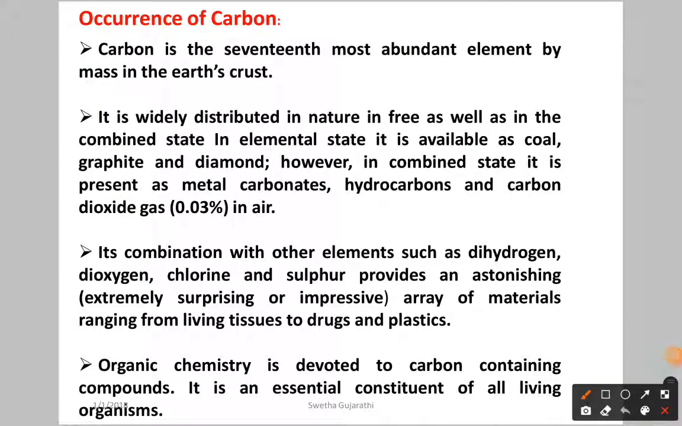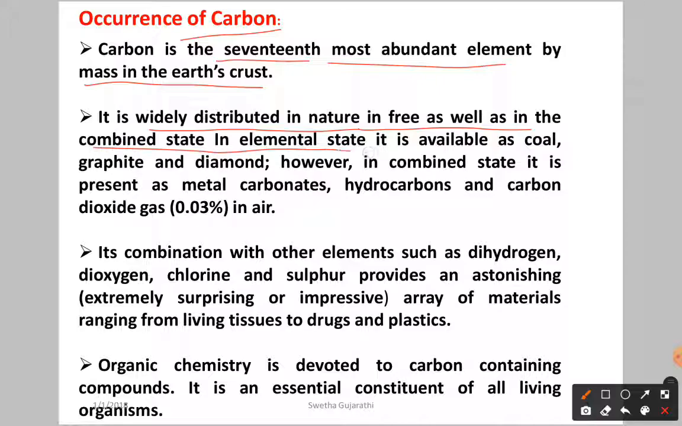Now if you see the occurrence of carbon, carbon is the 17th most abundant element by mass in the earth crust. We are talking about the availability of the element in the earth crust by mass, not in the universe. It is widely distributed in nature in the free as well as in the combined state.